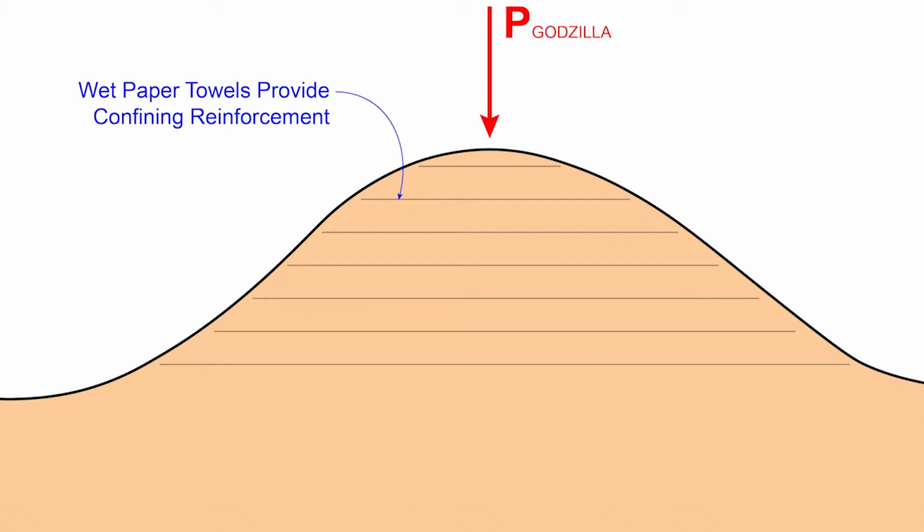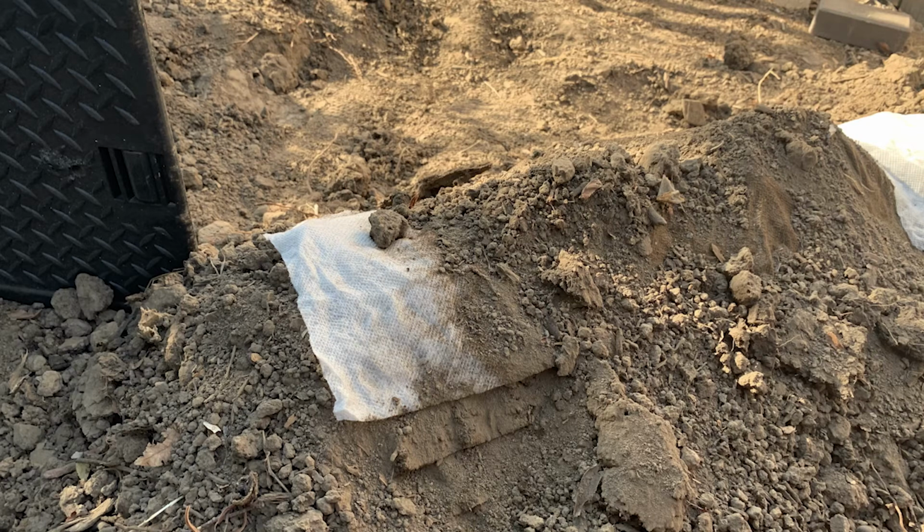Thus, we landed here. A reinforced soil mass, much like a mechanically stabilized earth wall. There are usually horizontal strips of either geosynthetics or steel that provide a tensile capacity in the soil from frictional interface when a normal stress is applied between the two materials. For this test, however, due to budget concerns, paper towels stolen from the janitorial closet would have to suffice.